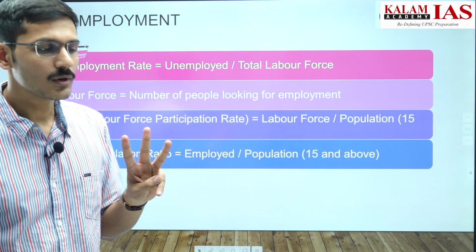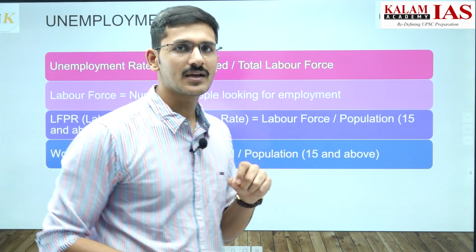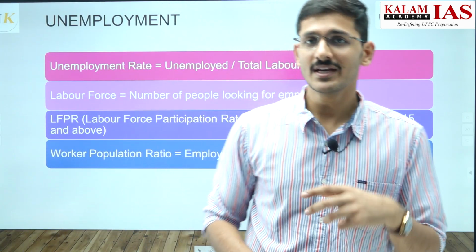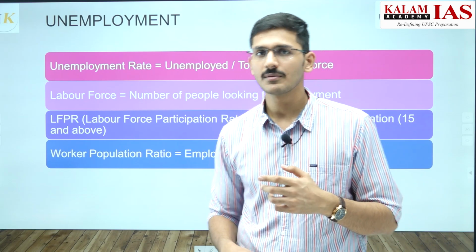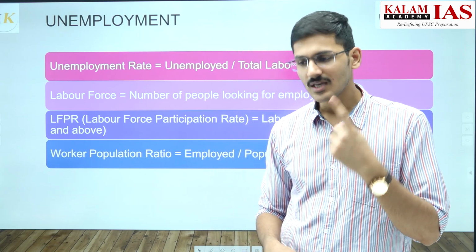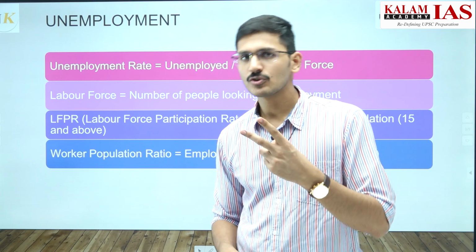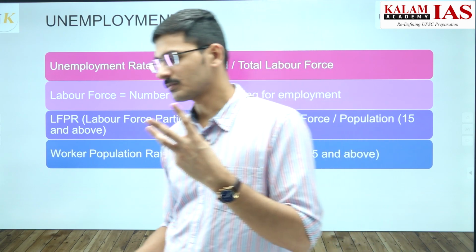So there are 3 important indicators used by the government in the Periodic Labour Force Survey as well as different reports by the government. One is the unemployment rate, another is the labor force participation rate, then we have the worker population ratio.